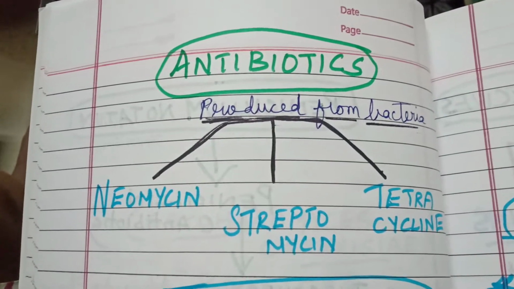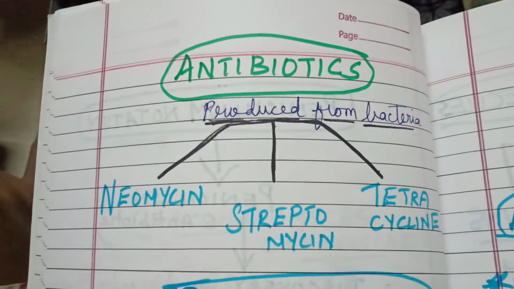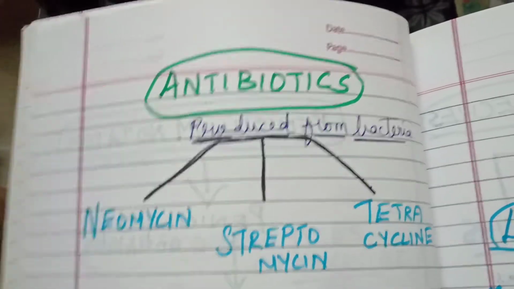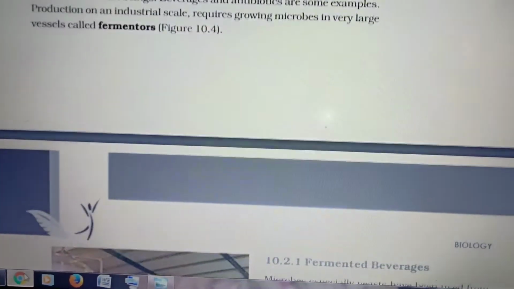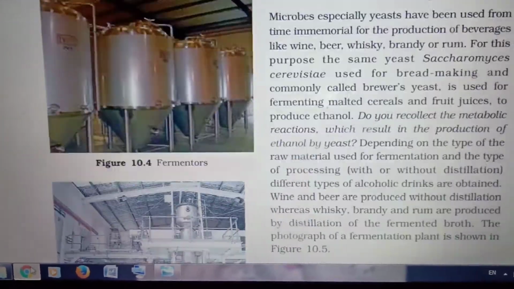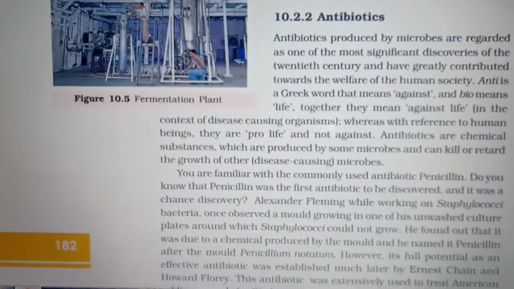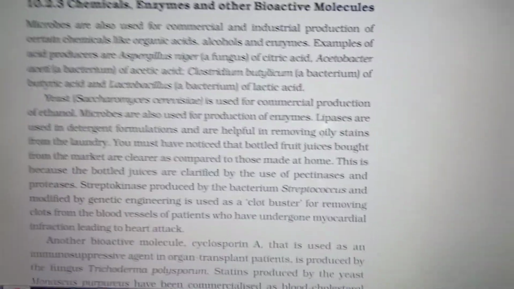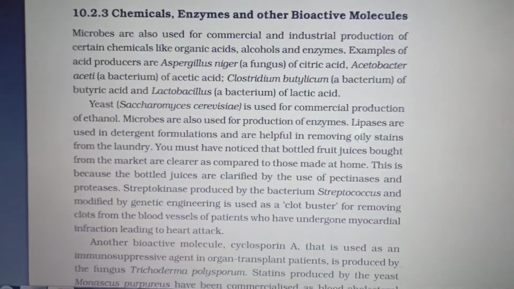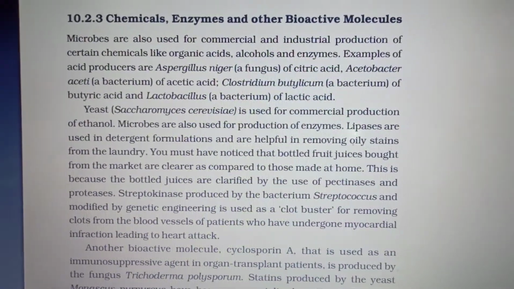And next one is we are going to see about chemicals, enzymes, and other bioactive molecules. We saw industrial products like fermented beverages, fermenters, given in your book. Already we saw antibiotics also. Now we are going to see chemicals, enzymes, and other bioactive molecules, and the role of microorganisms in this.